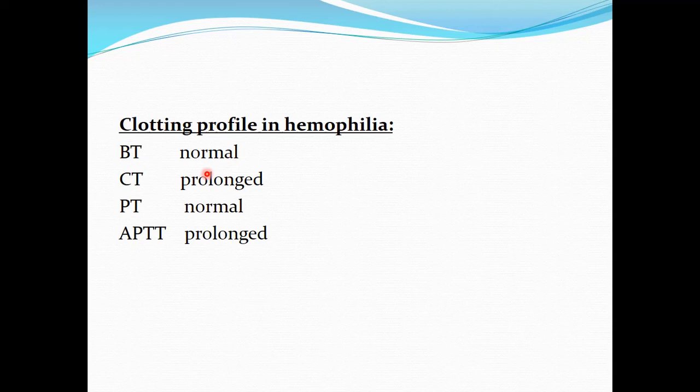There is prolongation of the clotting time because of deficiency of the clotting factor, factor 8 in case of classic hemophilia, and factor 9 and factor 11 in case of other types of hemophilia, which are type B and type C. Prothrombin time is normal, but there is prolongation of the activated partial thromboplastin time.